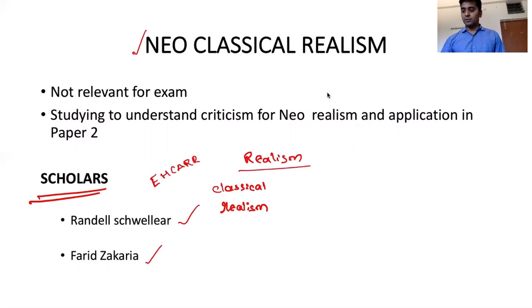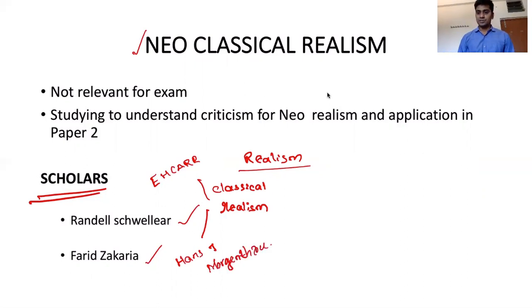Is one scholar, and the other scholar is Hans J. Morgenthau. He has written a book called Politics Among Nations, and he has given six principles of classical realism. And then, in opposition to classical realism, we have seen the evolution of the neo-realist school.